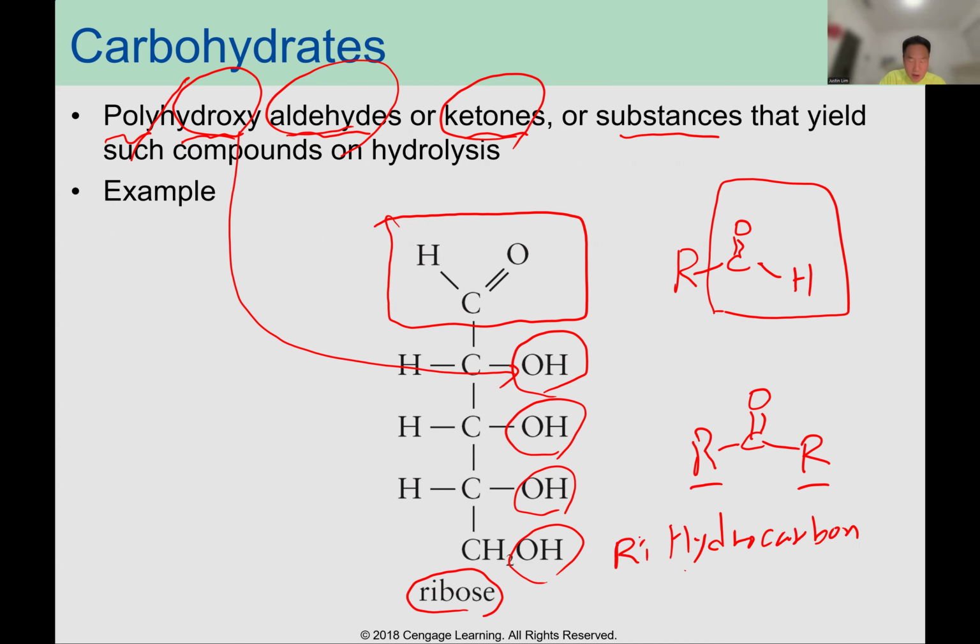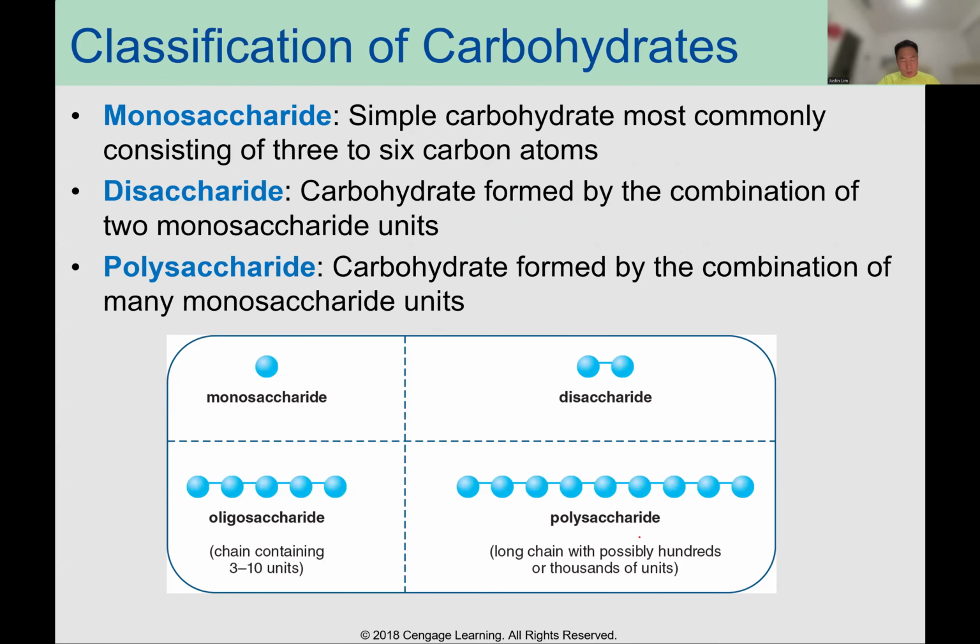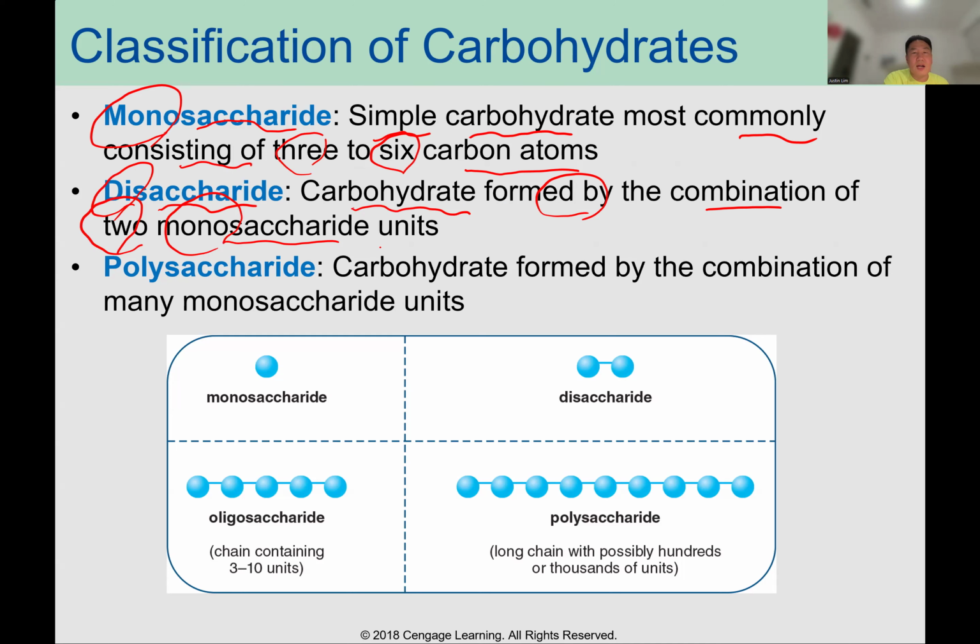Okay, that's a carbohydrate. Let's look over the classification of carbohydrates. Mono, the one saccharide: simple carbohydrates, most commonly consisting of 3 to 6 carbon atoms. Di, two, disaccharides: carbohydrates formed by the combination of two monosaccharide units. Poly, the many saccharides: carbohydrates formed by the combination of many monosaccharide units.